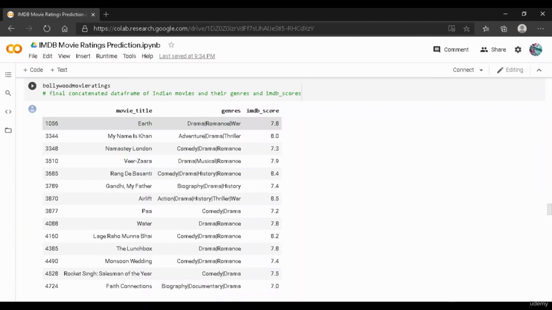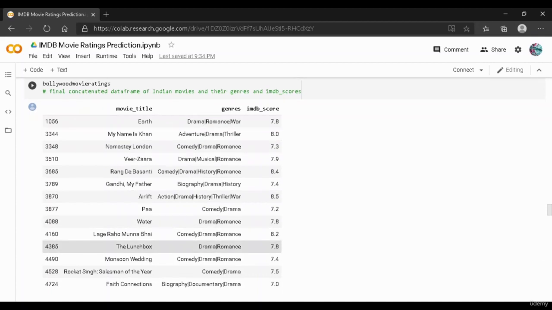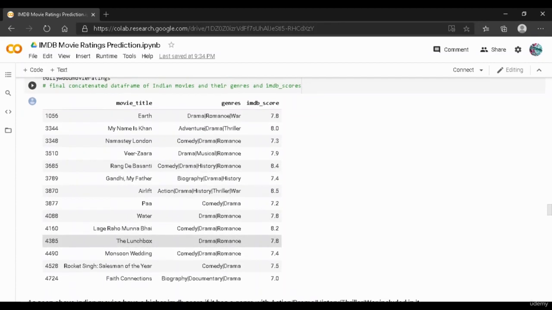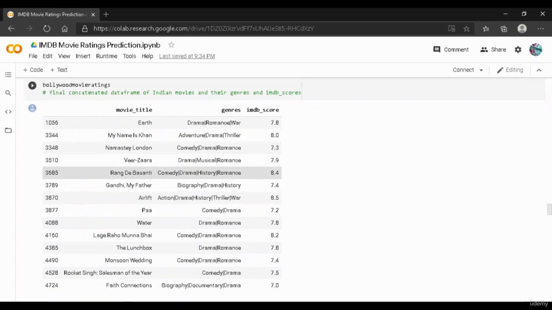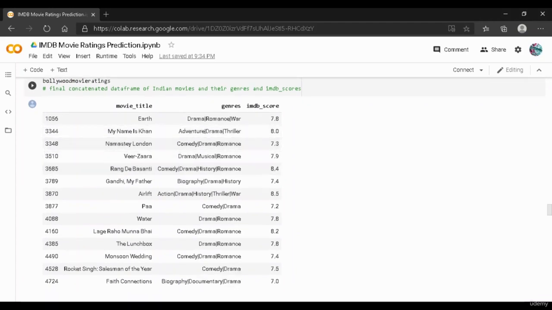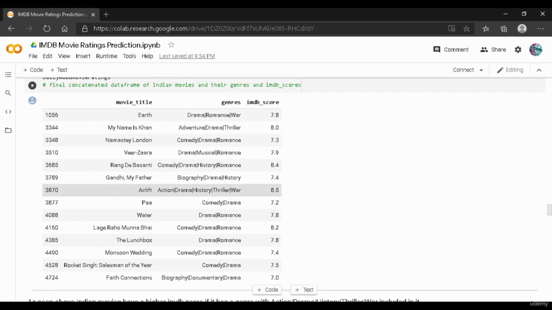And as you can see over here, the resulting data frame is actually a subset of the original data frame, where the original data frame had movies which belong to different languages as well as different countries. But over here, these movies only belong to India, and the languages are in Hindi. As you can see over here, the highest IMDb score for these movies is 8.5, which belongs to a movie titled Airlift. And these are the genres over here.